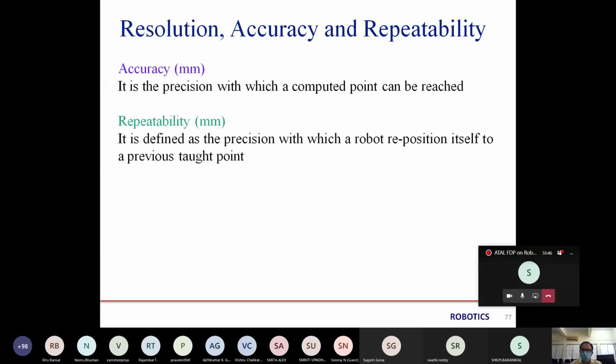And if we talk about accuracy, it is the precision with which a computed point can be reached. Repeatability is defined as the precision with which a robot repositions itself to a previously taught point. Means what we have taught our robot, it has to reposition itself to that point, that is our repeatability. And for accuracy, the point is predefined, and the robot has to compute that point and reach that point. So these are the resolution, accuracy, and repeatability of a robot.